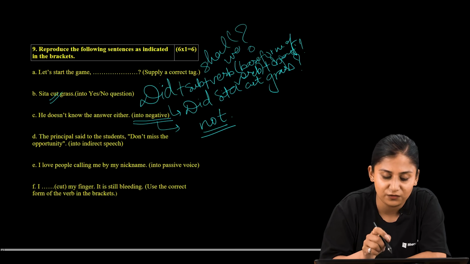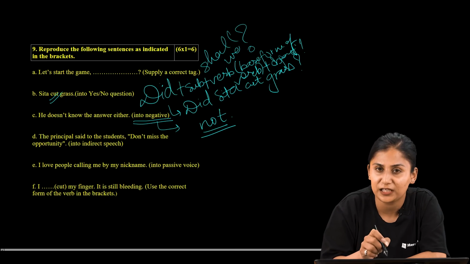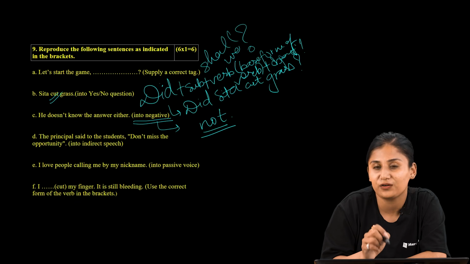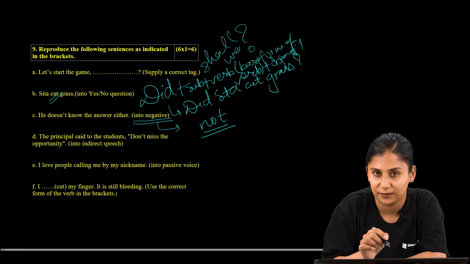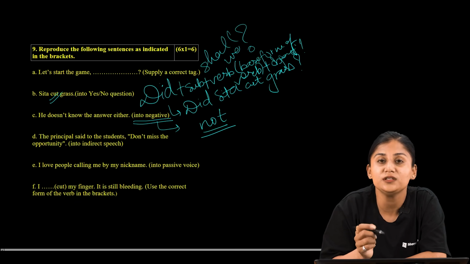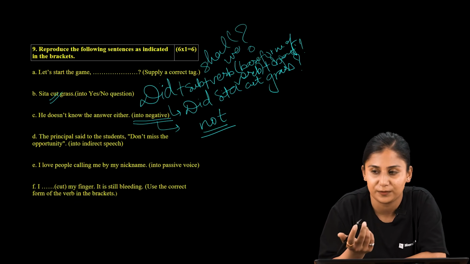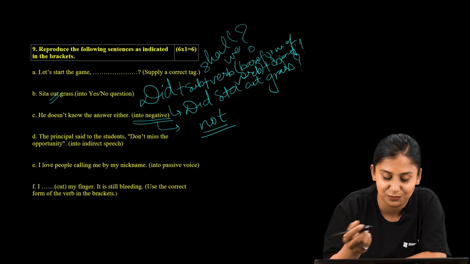So if we are changing a sentence into a negative, whenever we are creating a negative sentence, the placement of not is very necessary, right? So now what would be the structure? Let us recall the structure. It's quite simple. The structure would be